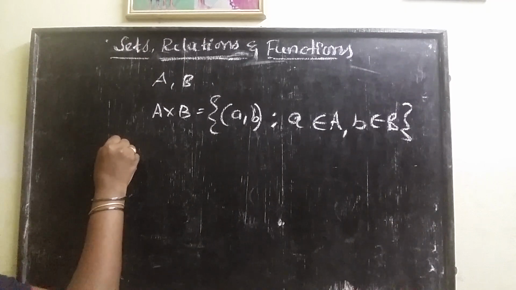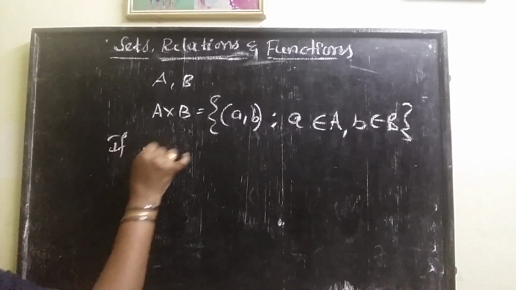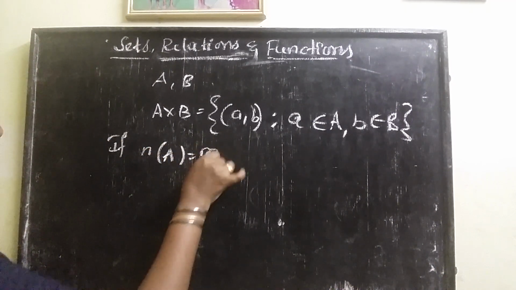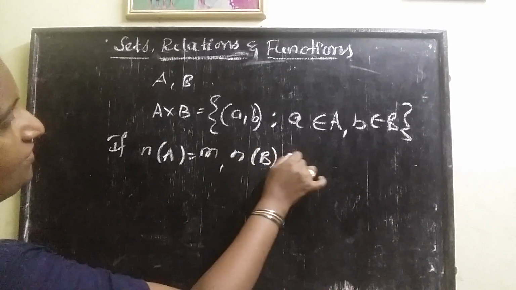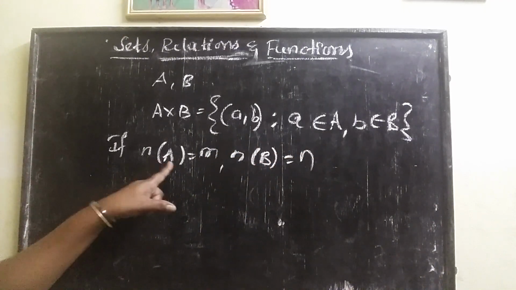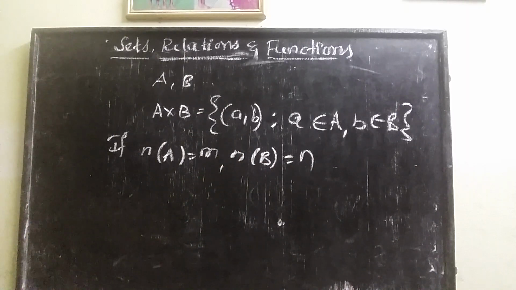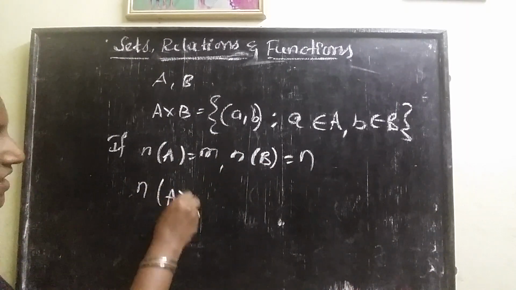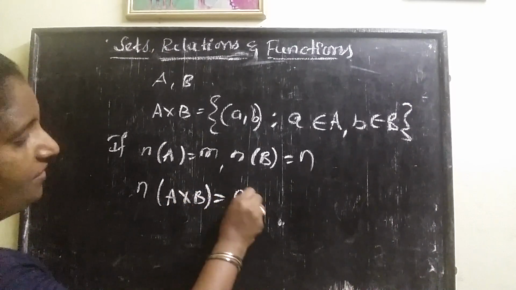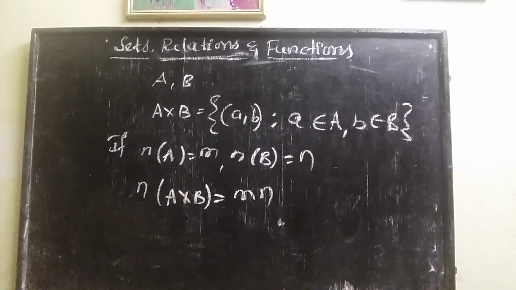If n of A is equal to m and n of B is equal to n, the number of elements in set A is m and in set B is n, then the number of elements in the set A cross B is equal to mn.